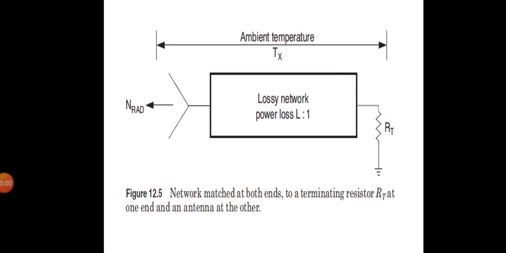Let the network noise be represented at the output terminals, the terminals connected to the antenna in this instance, by an equivalent noise temperature T_NW,O, that is, at the output. The noise energy radiated by the antenna is then given by N radiated equal to k Tx / L plus k T_NW,O.